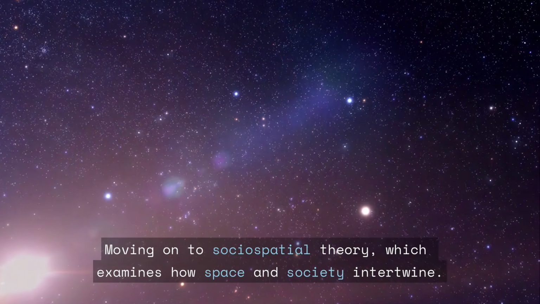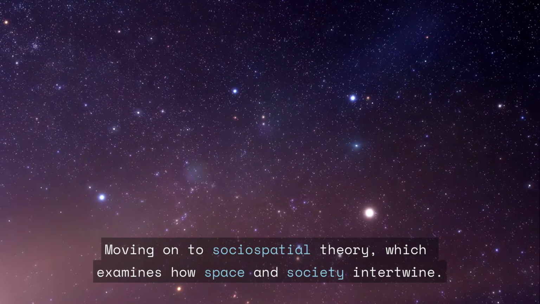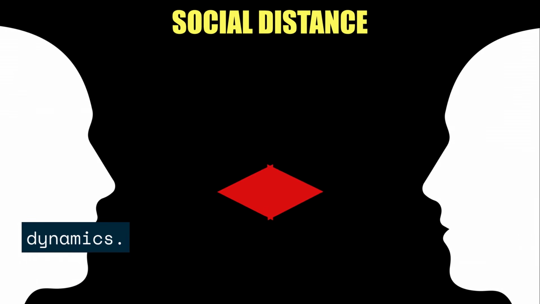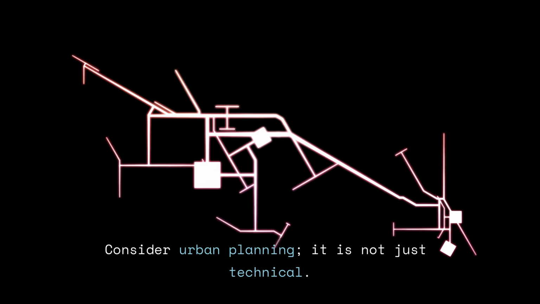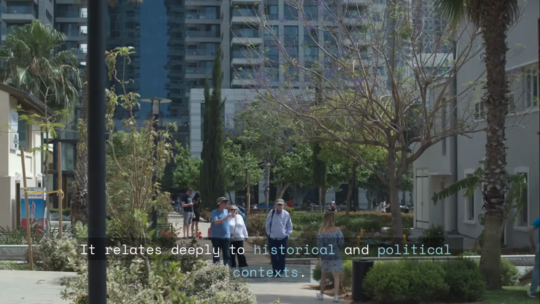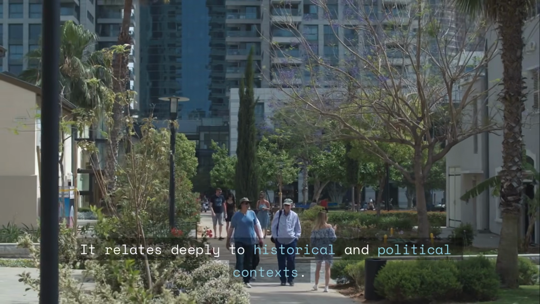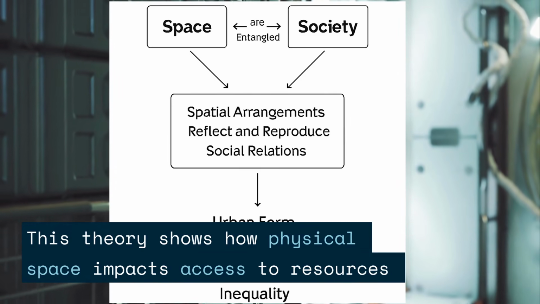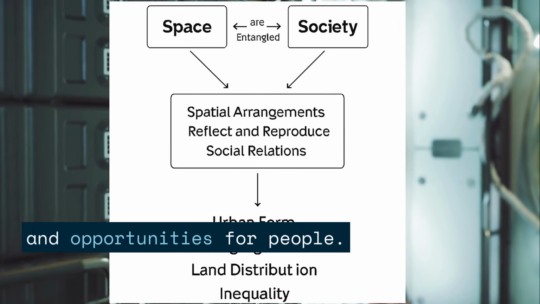Moving on to sociospatial theory, which examines how space and society intertwine. Spatial arrangements reflect social relationships and power dynamics. Consider urban planning. It is not just technical. It relates deeply to historical and political contexts. This theory shows how physical space impacts access to resources and opportunities for people.